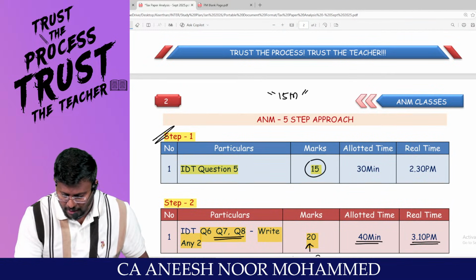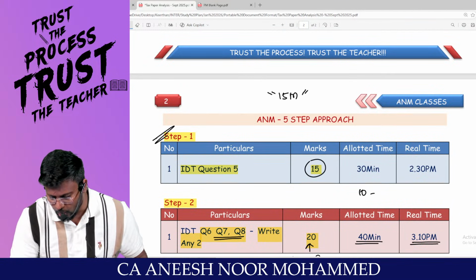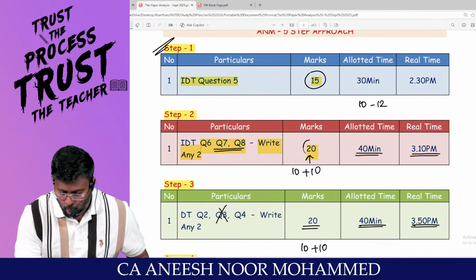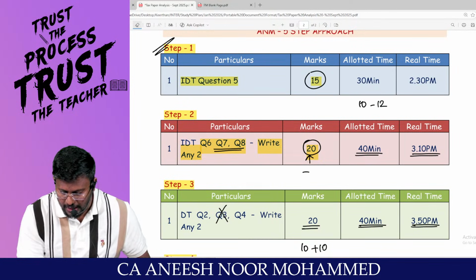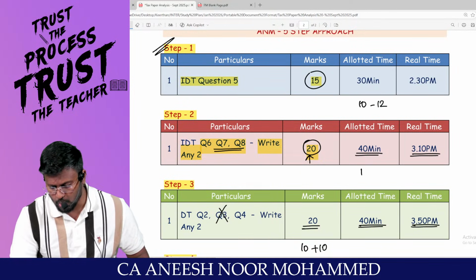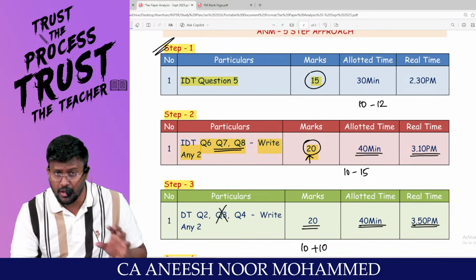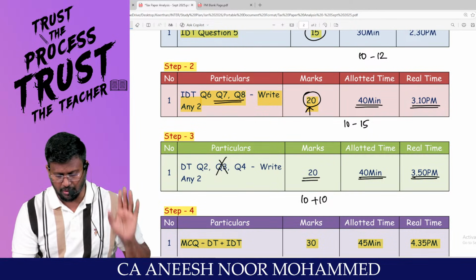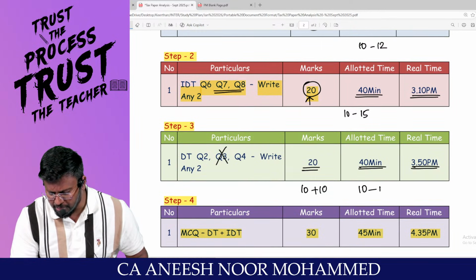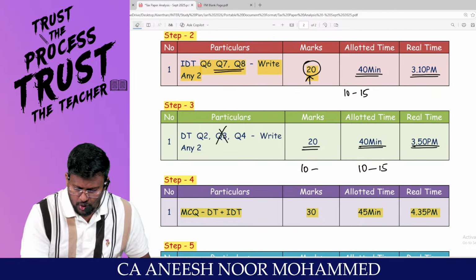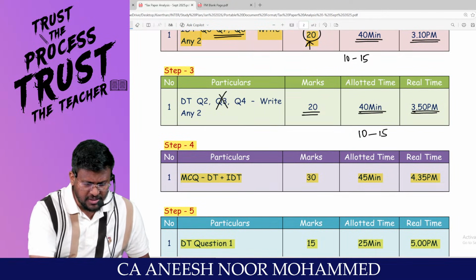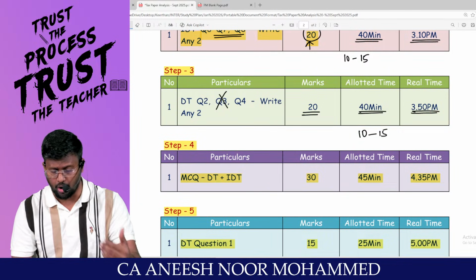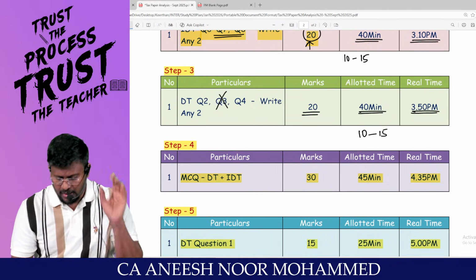Here, when I write 15 marks, I will be able to minimum score 10 to 12 marks. The best answer I am writing. Out of this 20 marks, I will be able to score, my dear lovable students, minimum 10 to 15 marks. Minimum 10, it's guaranteed. I am talking about 15 marks. From the DT, here minimum 10 to 15 marks. From this 20 marks, I'll be able to score. From the MCQ part, since it will not be that easy as compared to accounts or law, MCQ will be here and there. Sir, tough will be there.